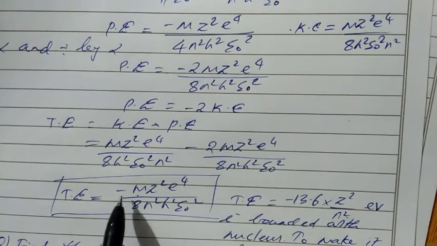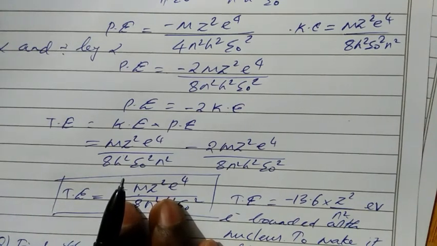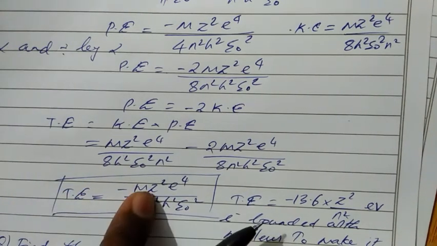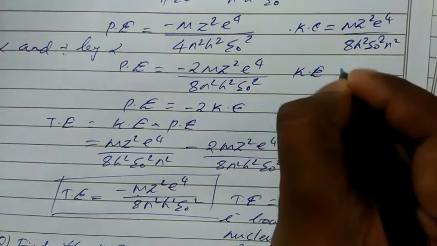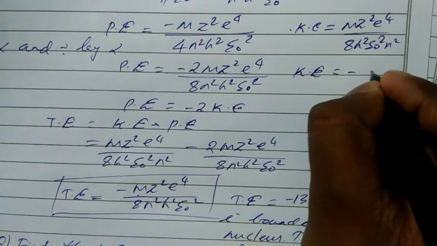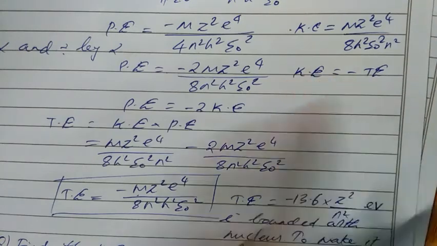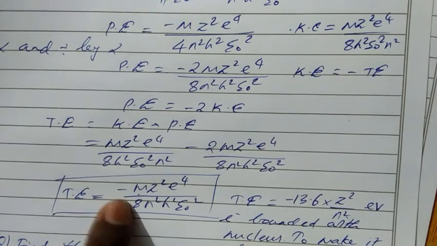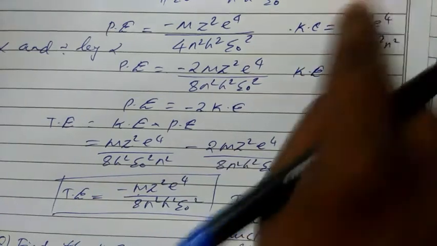The only difference is the negative sign. So kinetic energy is the minus sign of total energy. Kinetic energy equals minus into total energy. Already total energy has a negative value, so if I multiply with a negative value, then I have a positive value.